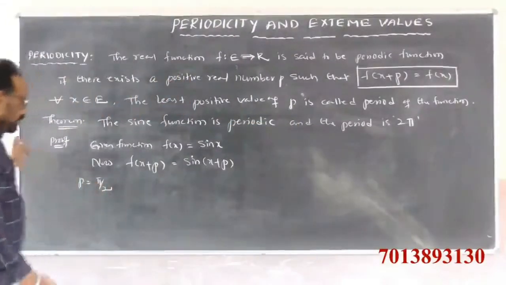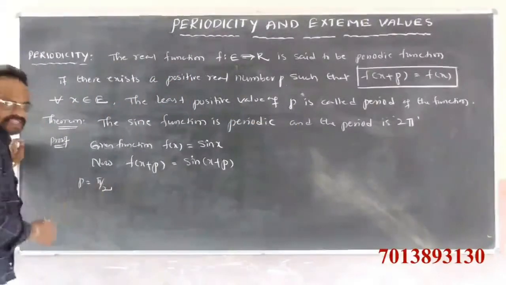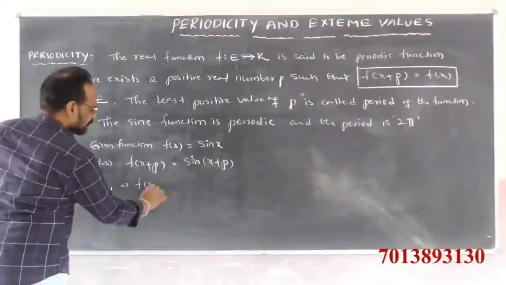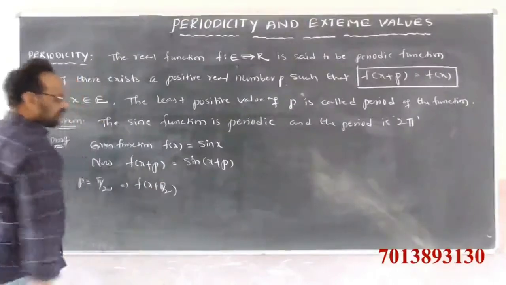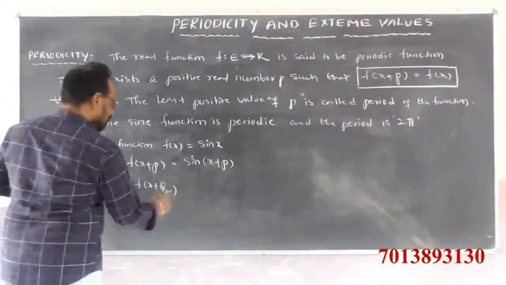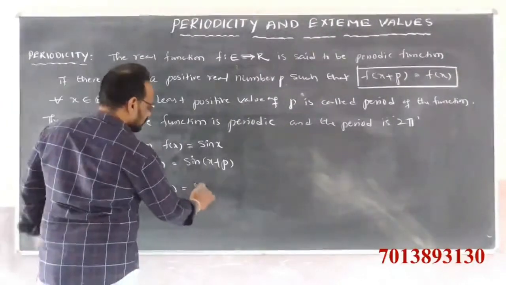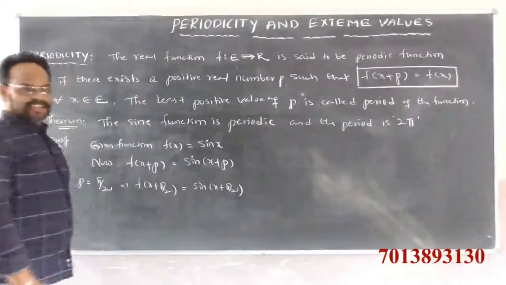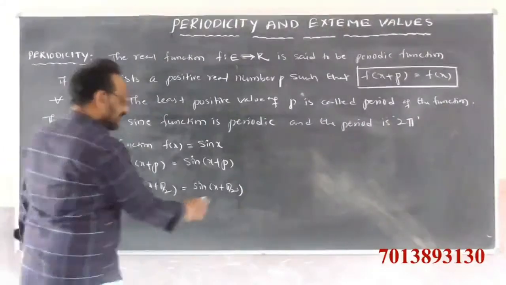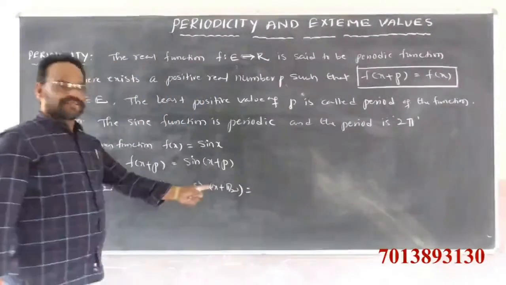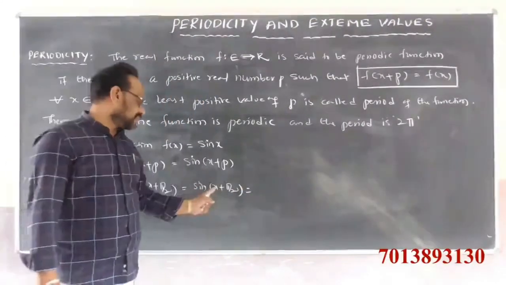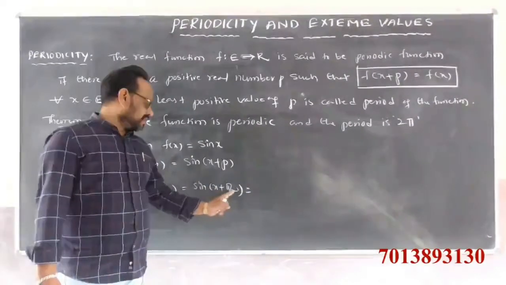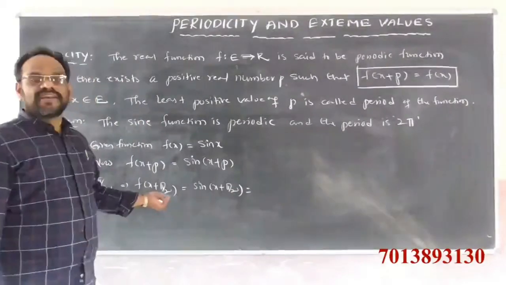Observe here, if p is equal to pi by 2, then f of x plus pi by 2 is equal to sin of x plus pi by 2. What is the value of sin x plus pi by 2? Sin of 90 plus theta is in the second quadrant.